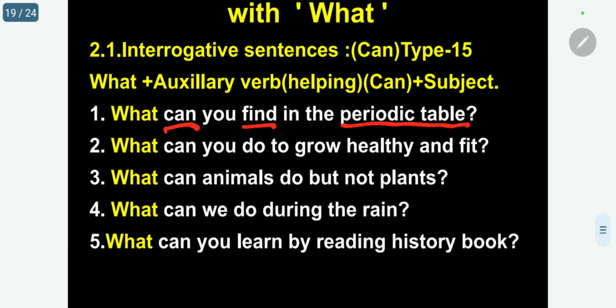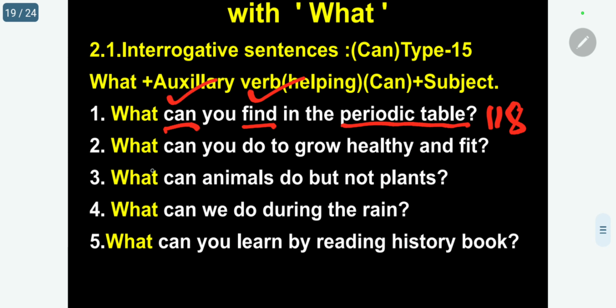Up to today, we have 118 elements known. 118 elements are known today. So IEP is the name for, you can give that Ununoctium, we can give that. Okay. So what can you find in the periodic table? Find main verb, can auxiliary.